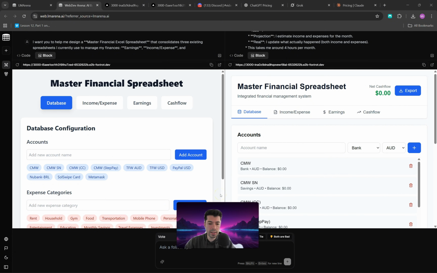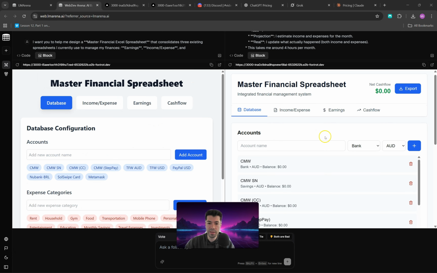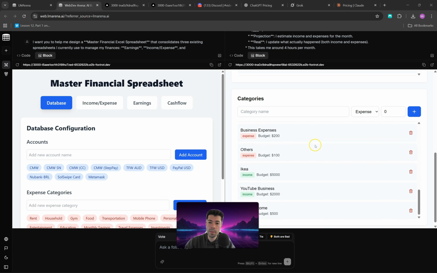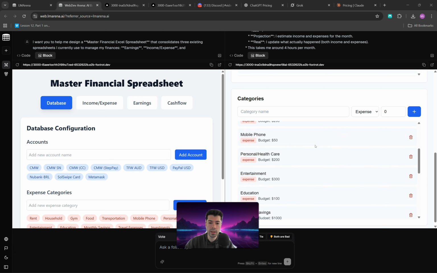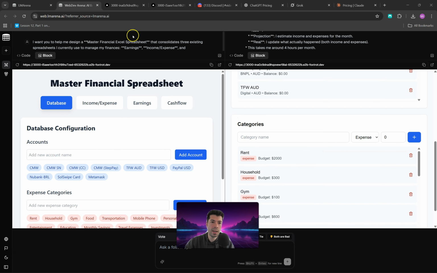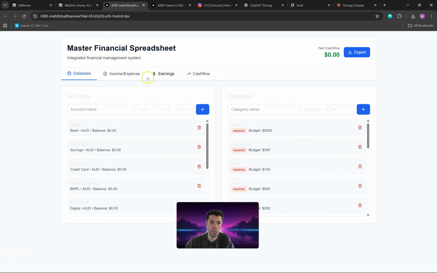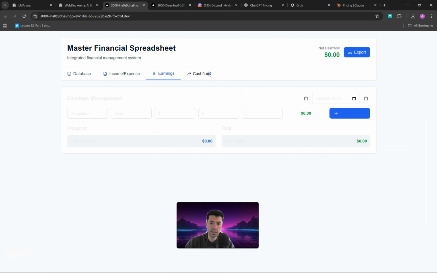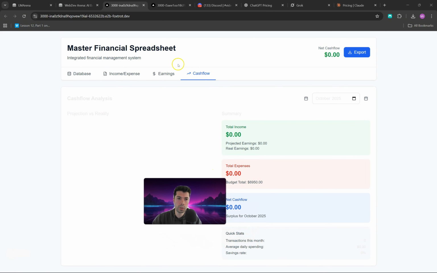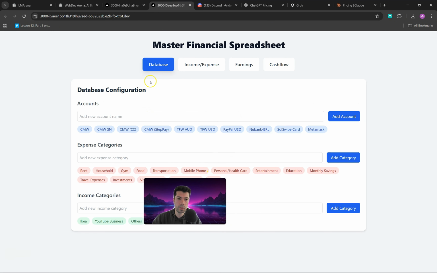And this is the final result, what the application gave me. One thing to note is that I asked specifically for an Excel spreadsheet, but I got some sort of website to help me manage my finances. Okay, so maybe if you change your prompt a little bit, you can get something a bit better. And this is the first model, what was created, which I think looks really good. And this is the second model.